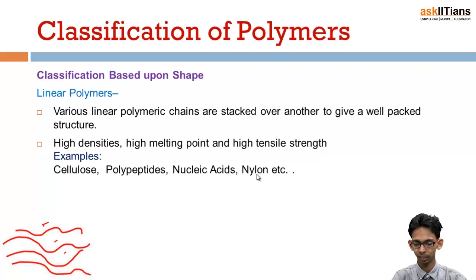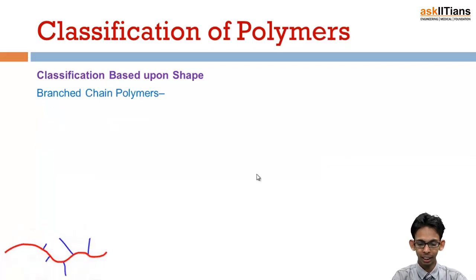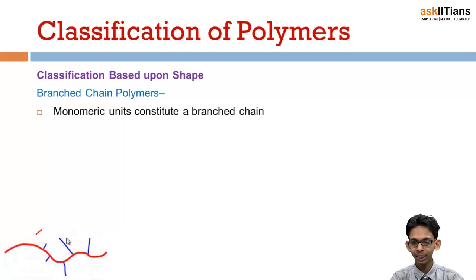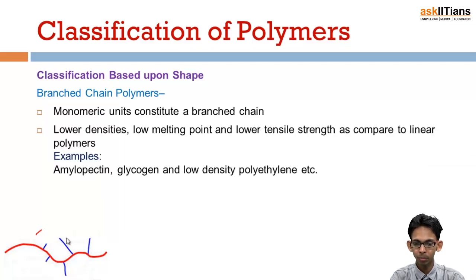They have linear structures. Next is branched chain polymers. In this, the linear chain has some branches also. Like this you can see, this is the linear polymer. It has some branches. Monomeric units constitute a branched chain also, and they have lower density, low melting point, and lower tensile strength as compared to linear polymers. An example is amylopectin. Starch is of two types, amylose and amylopectin. Amylopectin is the one which has branches. Apart from that, glycogen, low density polythene, etc. These all have branches in them.